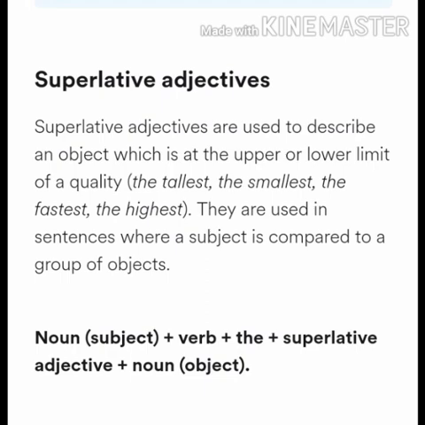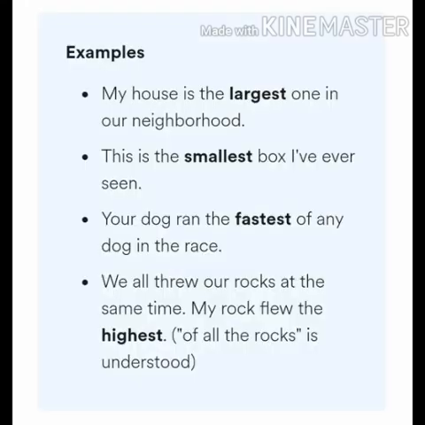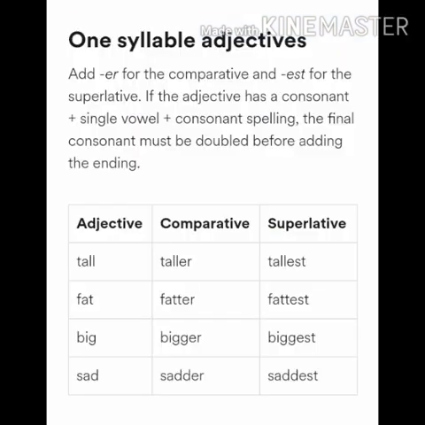Now let's see some other examples of superlative adjectives. My house is the largest one in our neighborhood. This is the smallest box I have ever seen. Your dog ran the fastest of any dog in the race. We all threw our rocks at the same time. My rock flew the highest of all the rocks is understood. So you see in these examples, one thing is being compared to a group of things, or more than one thing.